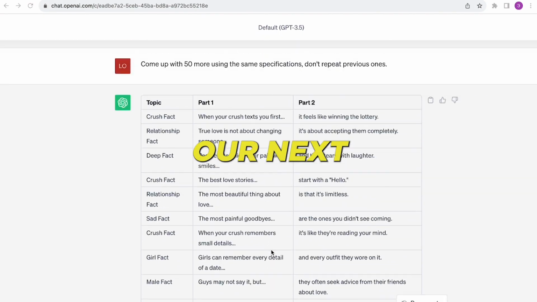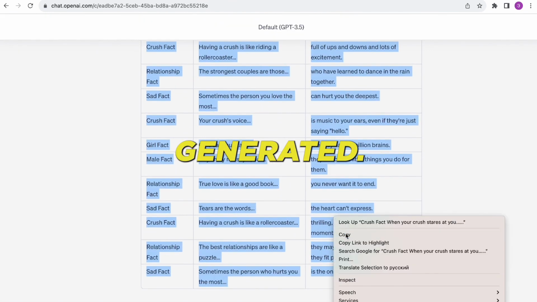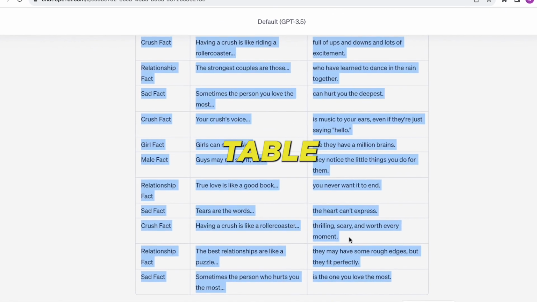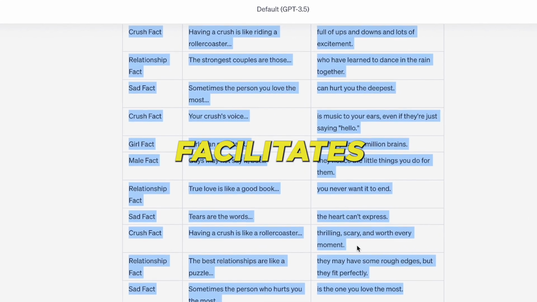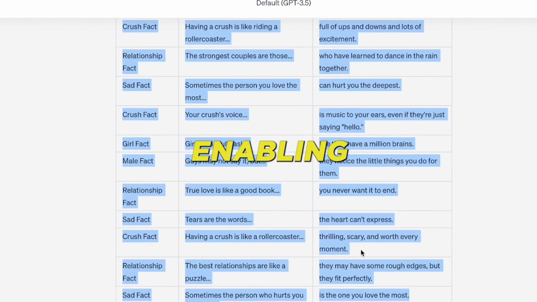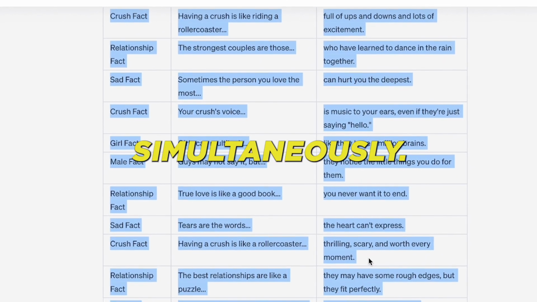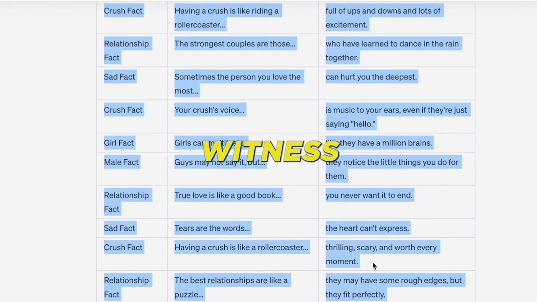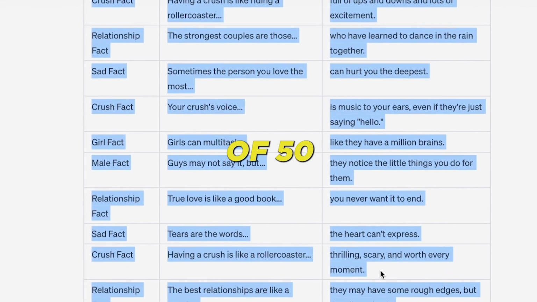With that established, our next step involves copying the entire content we've generated. After copying this comprehensive table, we'll transition it to our subsequent tool. This tool facilitates automated video editing, enabling us to amalgamate all the elements and produce multiple videos simultaneously. As you'll witness, with minimal fine-tuning, I can effortlessly produce a batch of 50 videos.